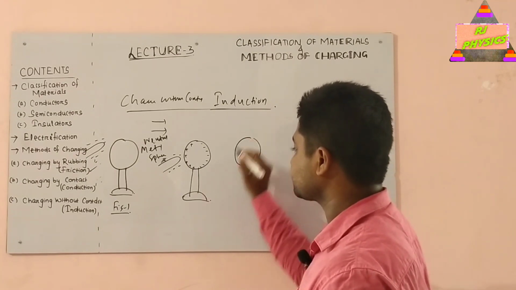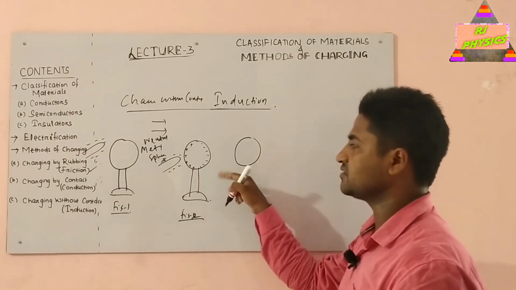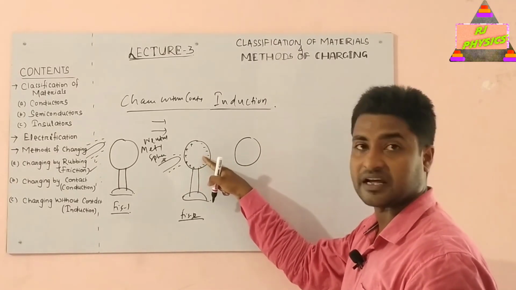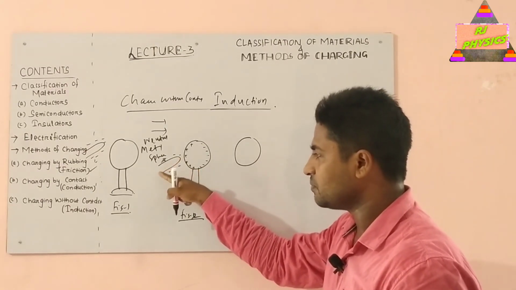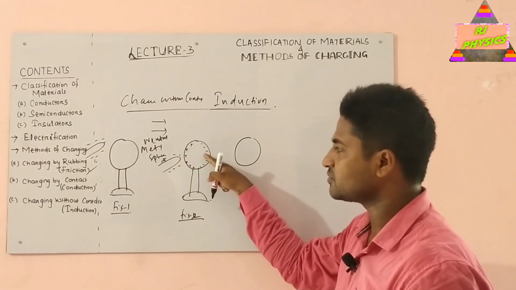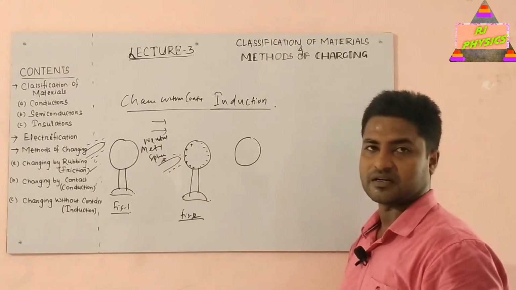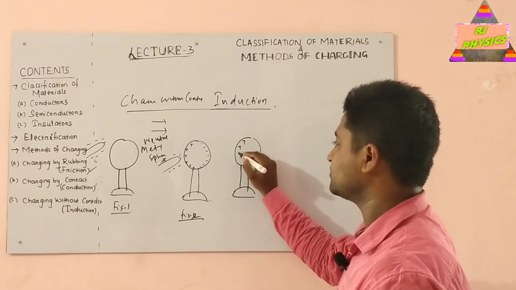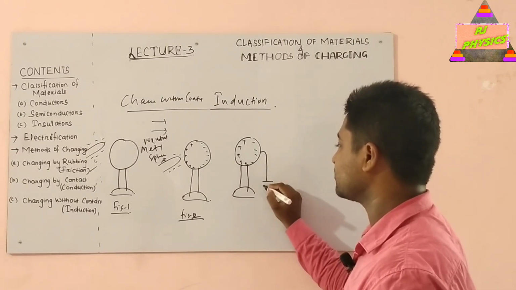Okay. Now, in the second figure we can see that both sides have been charged, but that is temporary, meaning if at this stage this negatively charged rod is taken away, the sphere will come back to its initial position, as in figure number 1. Now, what will happen if we put this side in contact with the earth?